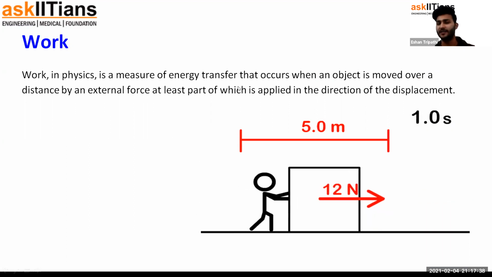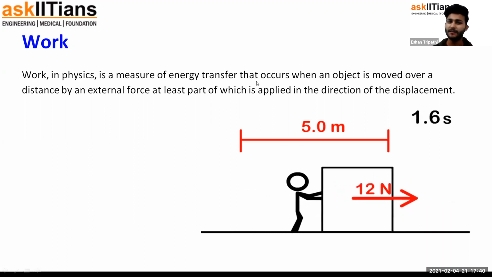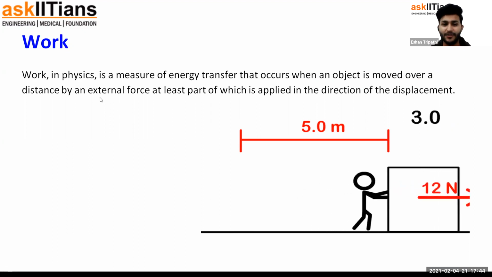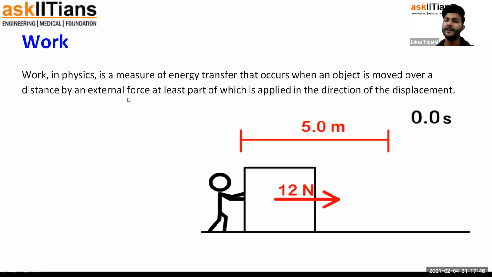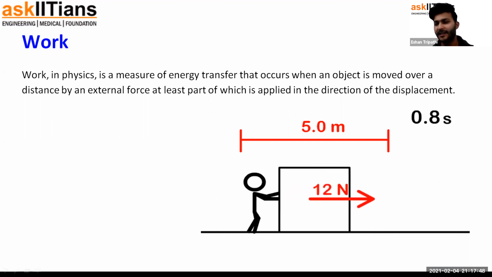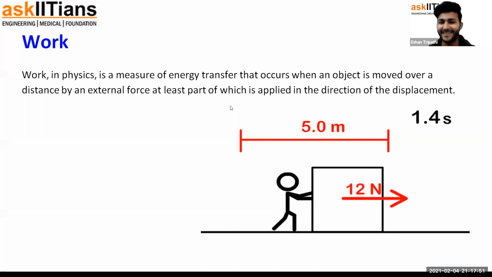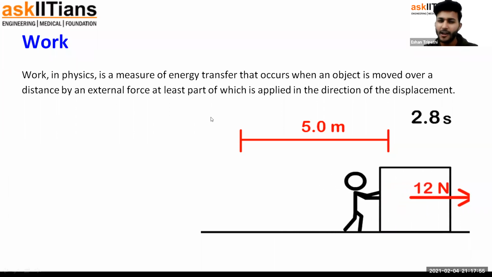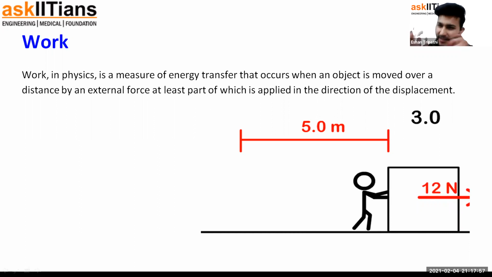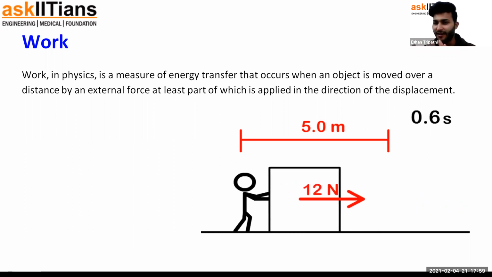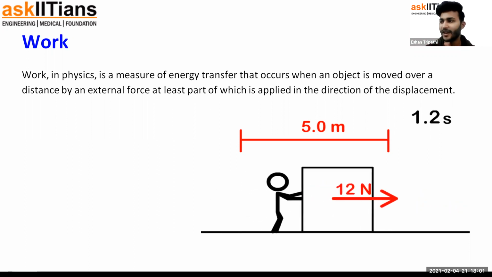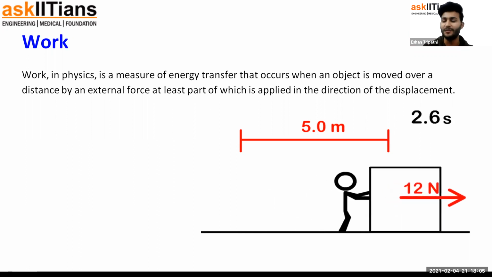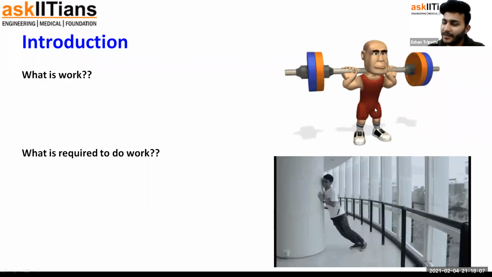Work in physics is a measure of energy transfer that occurs when something is moved or displaced by an external force, or at least part of which is applied in the direction of displacement. This 'at least part' we'll be studying later on. But for now, work in physics is the kind of measure of energy that you're transferring. This way, I think you will be able to relate more with the previous two images.